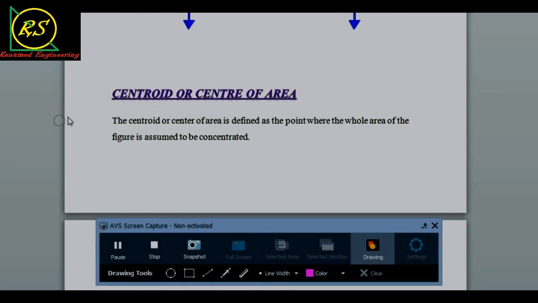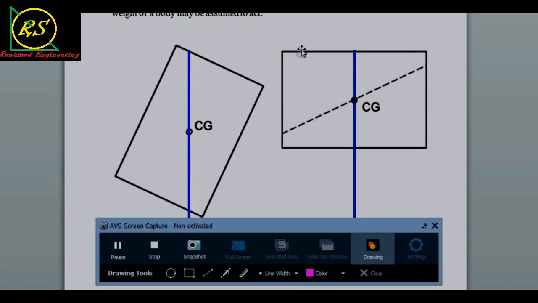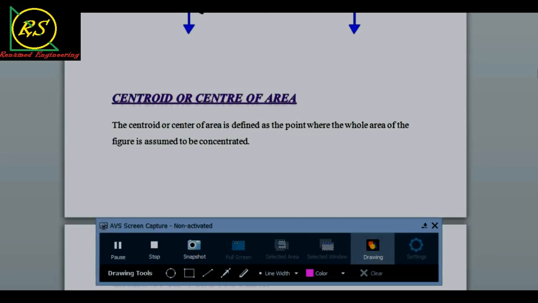The second topic is centroid, or center of area. The centroid or center of area is defined as a point where the whole area of the figure is assumed to be concentrated. In this case, this is our plane figure, and this is our area, length and breadth, and this whole area is concentrated at this point. That is known as centroid.